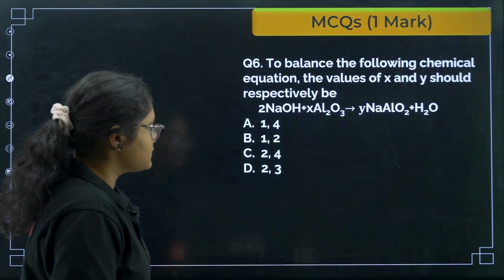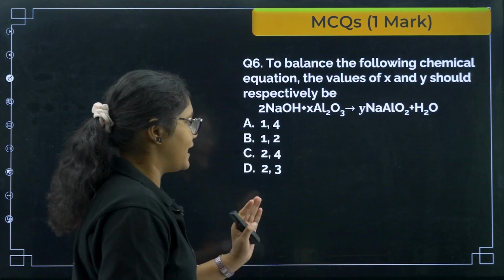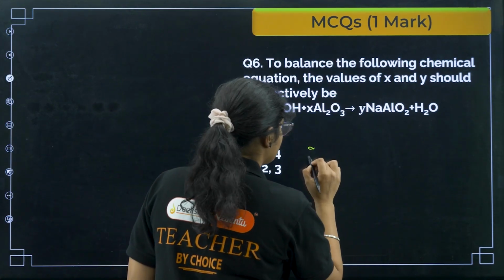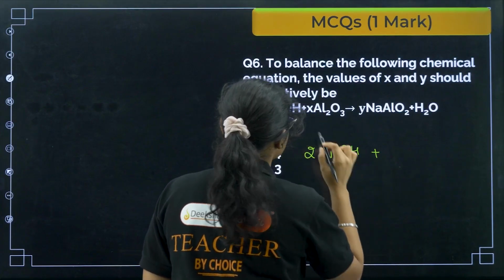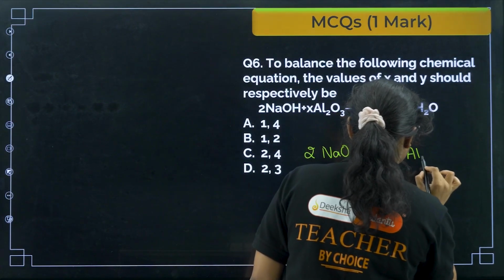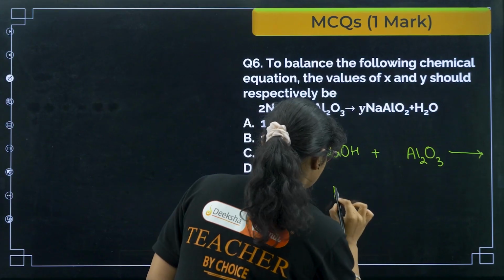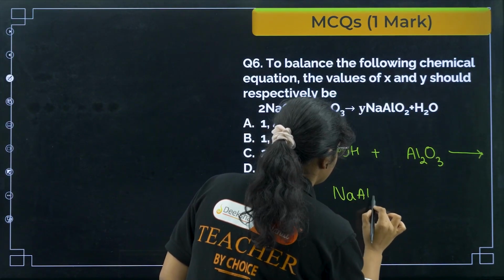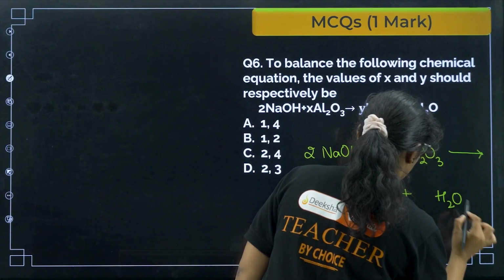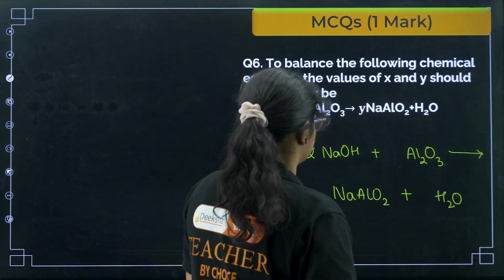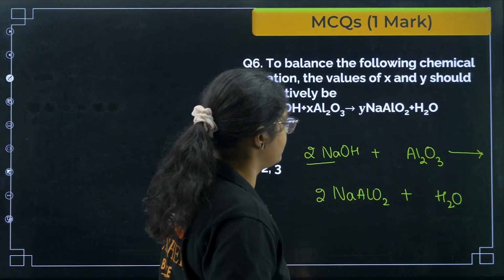Next, to balance the following chemical equation, values of x and y should be respectively as. Okay, so we have here 2NaOH plus Al2O3. Okay, that will give you NaAlO2 plus H2O. Now we need to balance this one, right? So we have 2Na, so first I will make it 2NaAlO2.